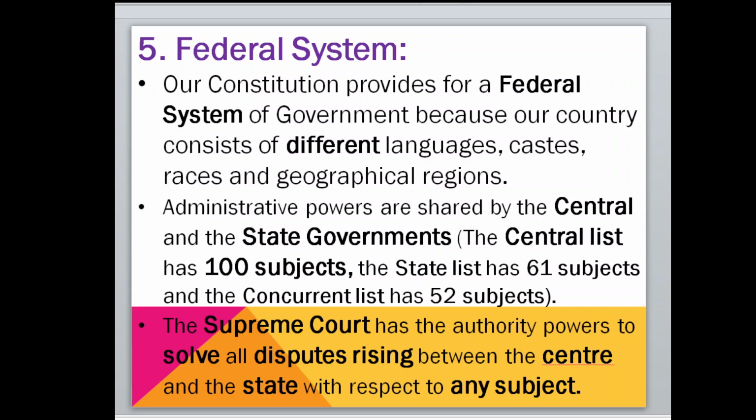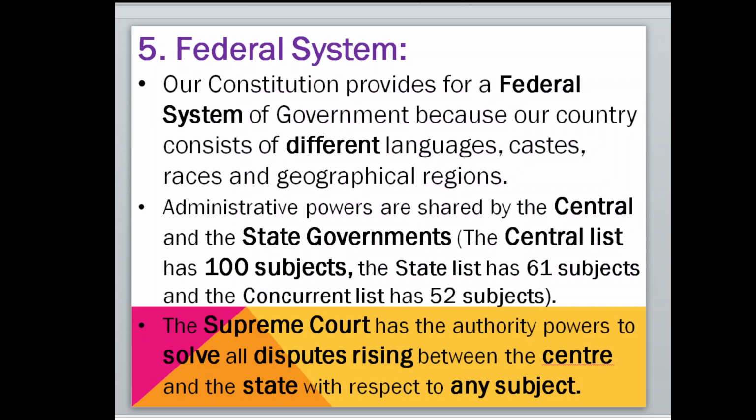Federal system means the power of the government is shared between the central government and state governments. That is called the federal system. Our constitution provides for the federal system of government because our country consists of different languages, castes, races, and geographical regions, meaning areas. Administrative powers are shared by the central and state governments.